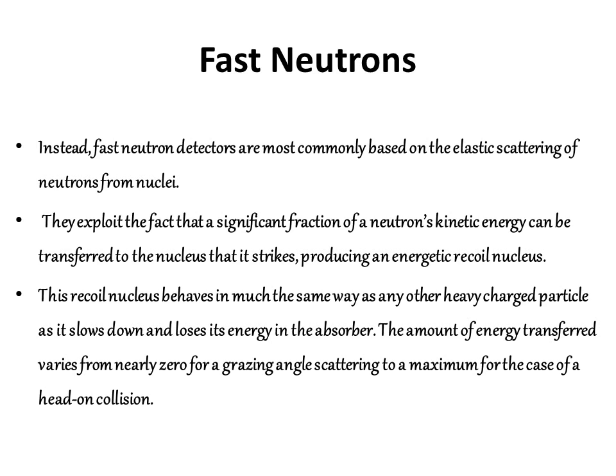This recoil nucleus behaves in much the same way as any other heavy charged particle as it slows down and loses its energy in the absorber. The amount of energy transferred varies from nearly zero for a grazing angle scattering to a maximum for the case of a head-on collision. So there will also be a large variation in energy.